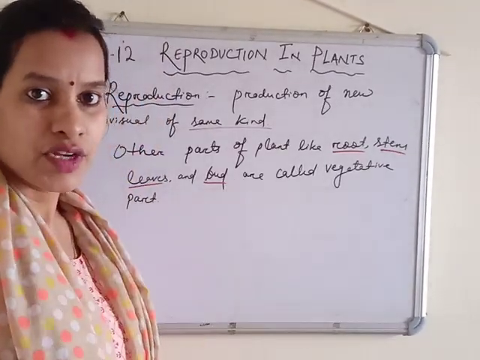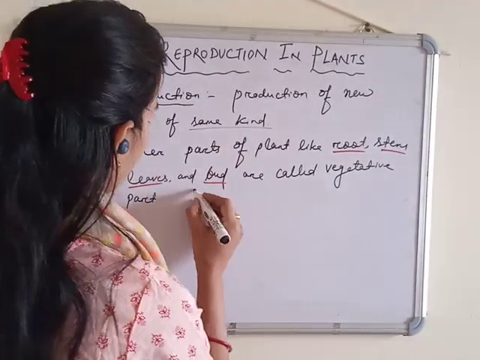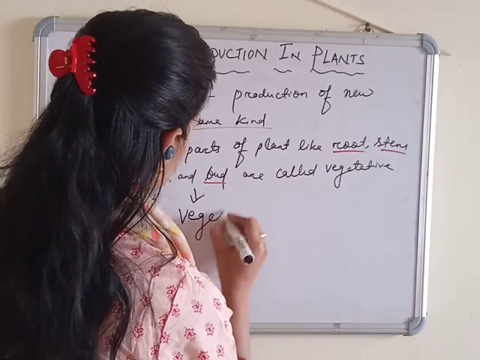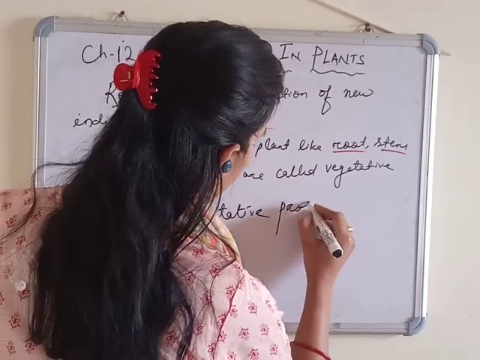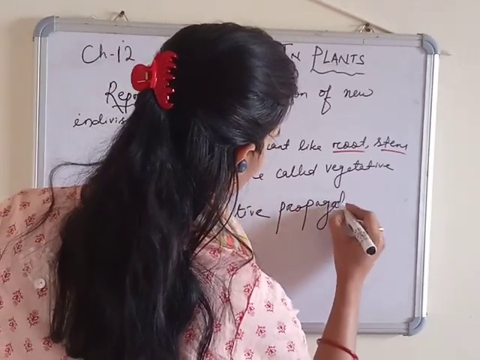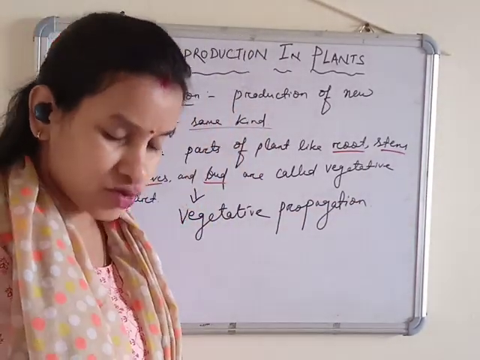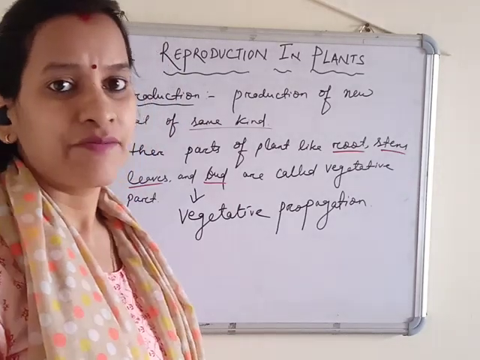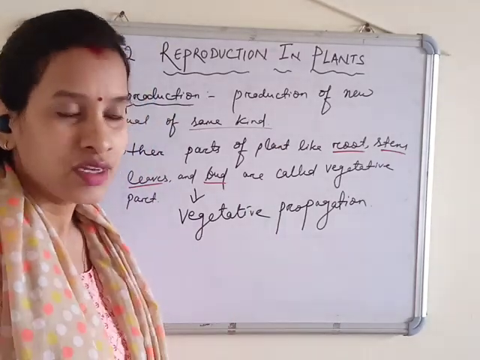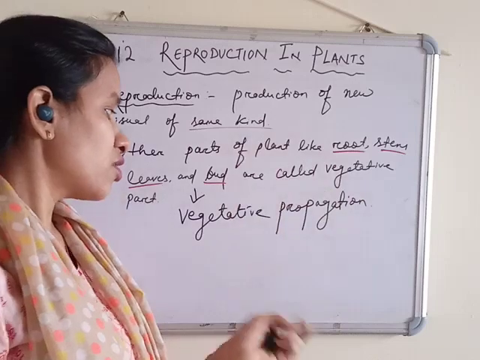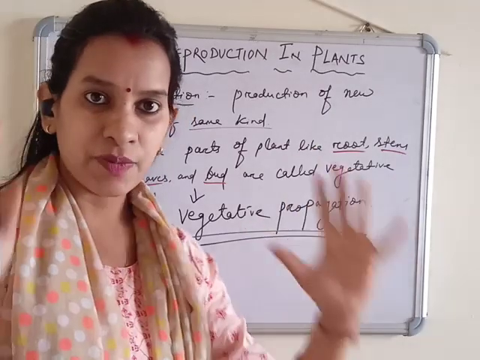If plants reproduce through these parts, except the flower, this type of reproduction is called vegetative propagation. Vegetative propagation means that except for the flower, plants can reproduce from roots, stem, leaves and buds. Those are called vegetative parts, and the process is called vegetative propagation. So today we will discuss the complete reproduction in plants.